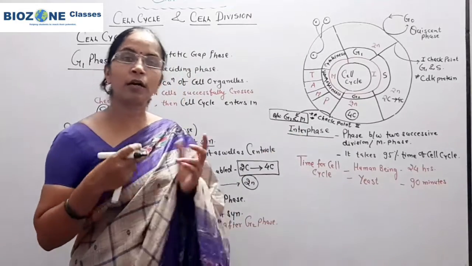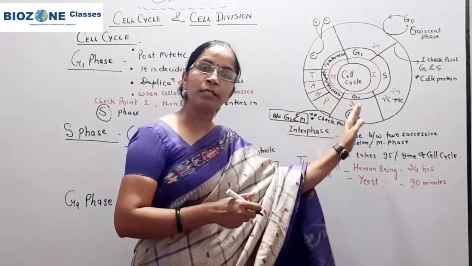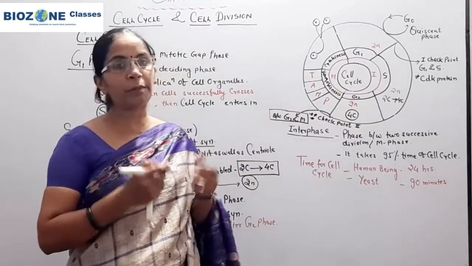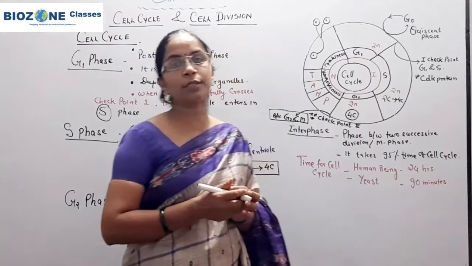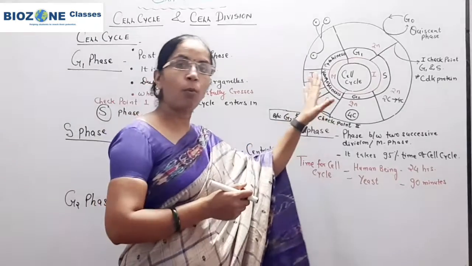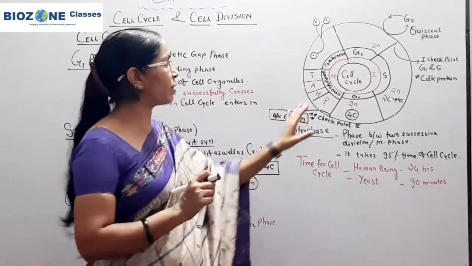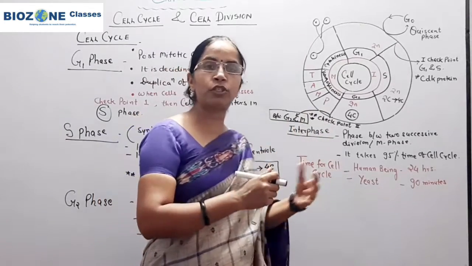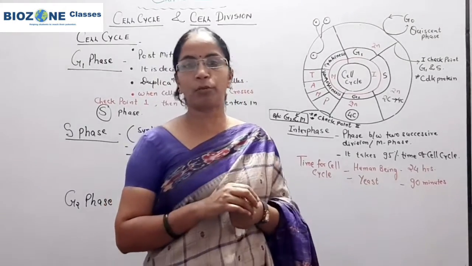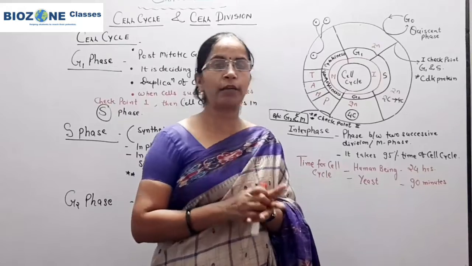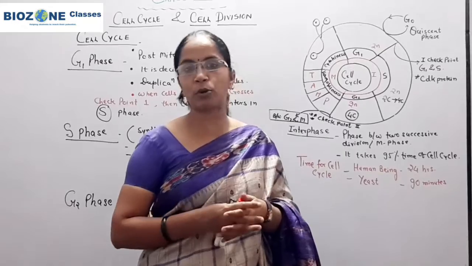When the cell enters the cell cycle and successfully crosses these energy barriers, which are called checkpoints, only then does the cell proceed to M phase. What is M phase? I will only explain the M phase in short, because in the next session we discuss mitosis division, and when we study mitosis in detail, automatically we study the M phase. So M phase means, you remember, the phase of mitosis division.